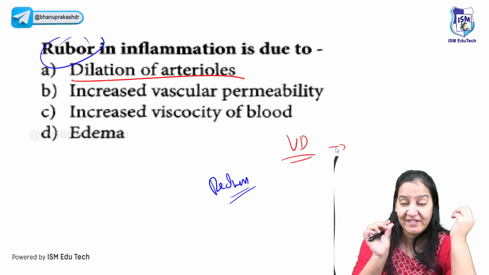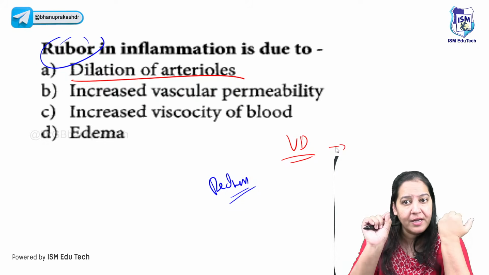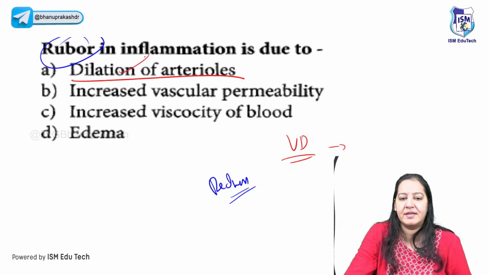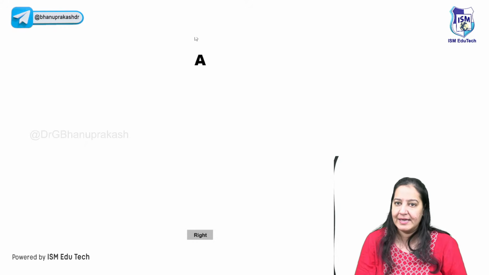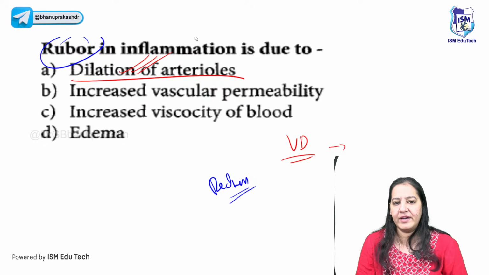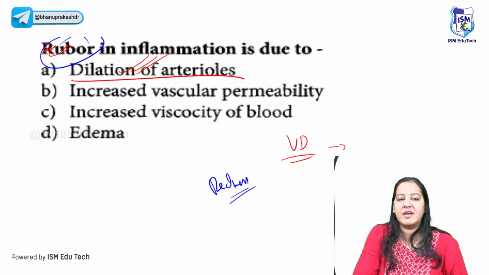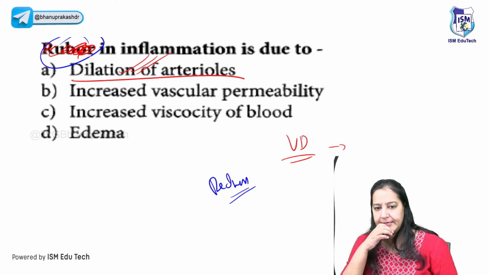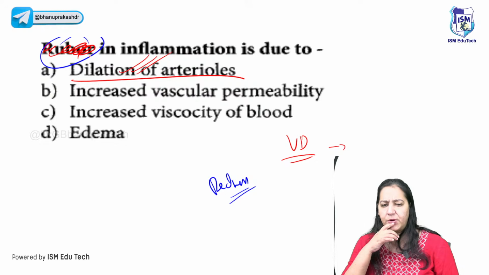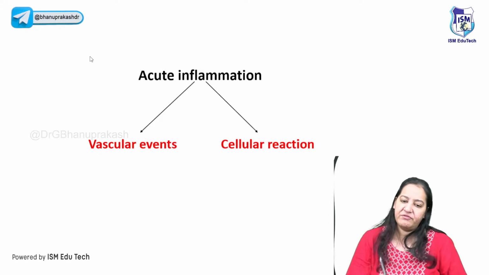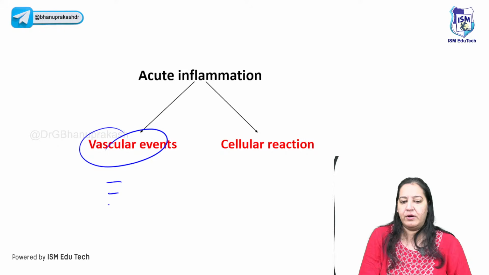So you can imagine the redness of that particular focal area is due to vasodilatation. So the correct answer here is vasodilatation. Say yes. So the correct answer here is A. You got my point? So rubor is due to increased vasodilatation of the artery. But if I change my question and ask you about vasodilatation, okay, it is not given here. Okay, let it be. So we are done with the 5 vascular events. 1, 2, 3, 4, 5.